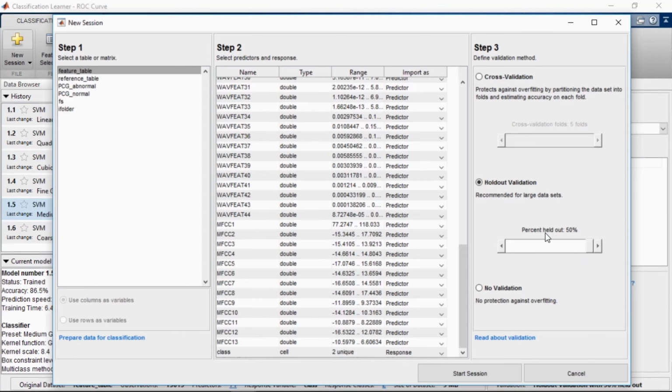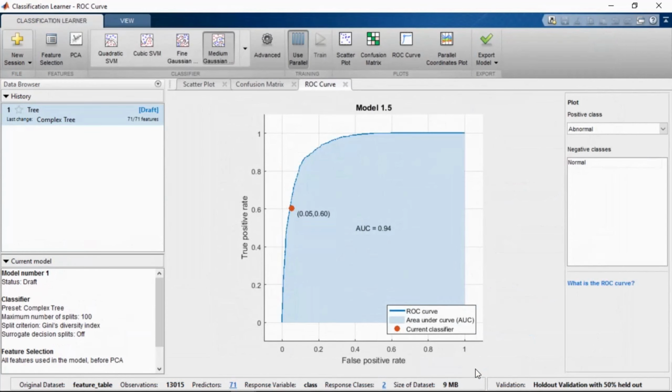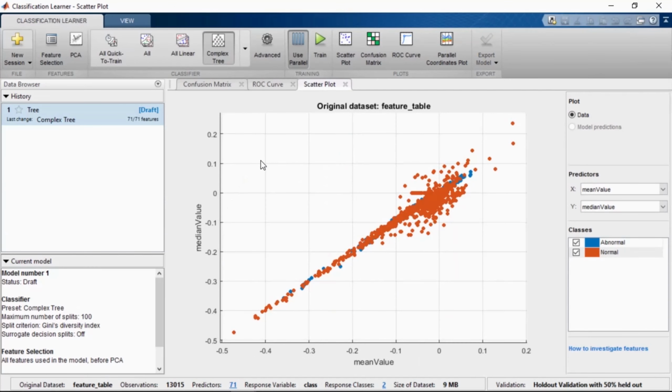The next step is to select the validation strategy. Because we have lots of observations in this example, we're going to use validation with 50% of the data for training and 50% for testing. So let's start the session.